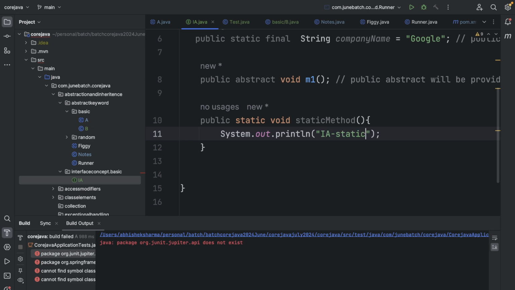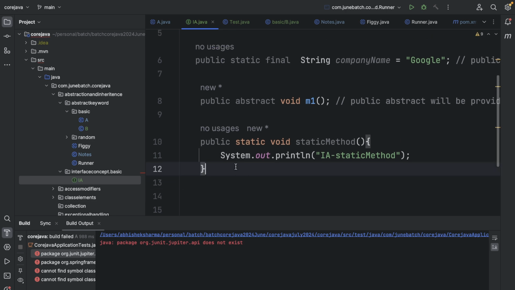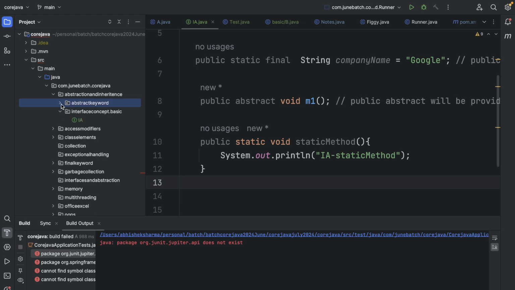IA static method. See, this is the most important item. You need to get it because after this we are going to do the design pattern, static design pattern. So for this you need to go through this again and again, and you should inculcate these concepts, right? Okay, so now we know that we can write the static methods, right? And to access that static method, let's look at the interface.